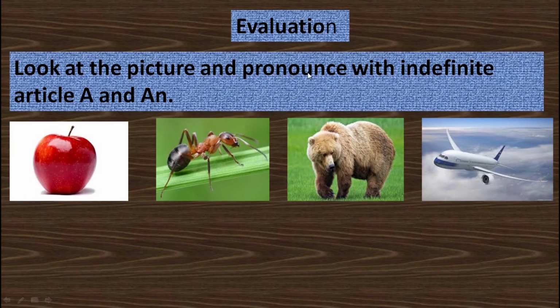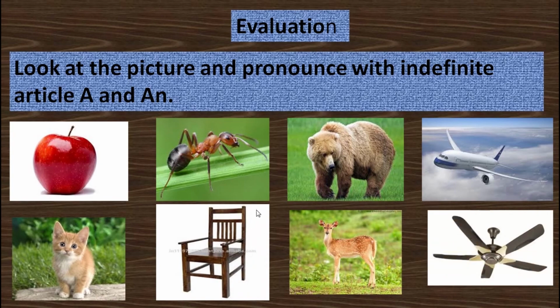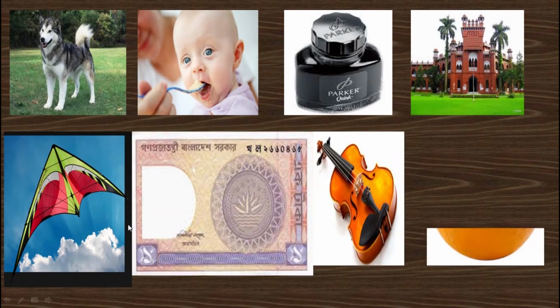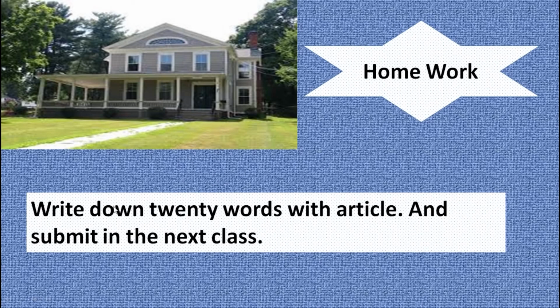Look at the picture and pronounce with indefinite articles a and an. Homework: write down 20 words with articles and submit in the next class.